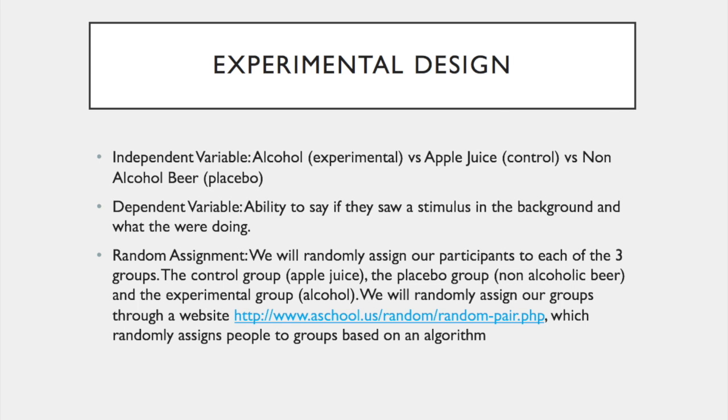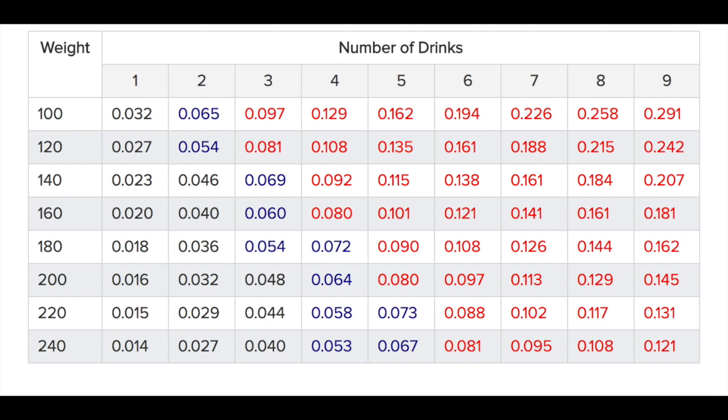We know due to science that people of different weights and tolerances have different blood alcohol content when exposed to the same amount of alcohol. To regulate how each participant reacts to the alcohol we give them, we will be giving them beers until they reach a blood alcohol content of 0.1 on our breathalyzer. For reference, the legal limit to drive is a BAC of 0.08, so they will be slightly more impaired than the law dictates is legal to drive.